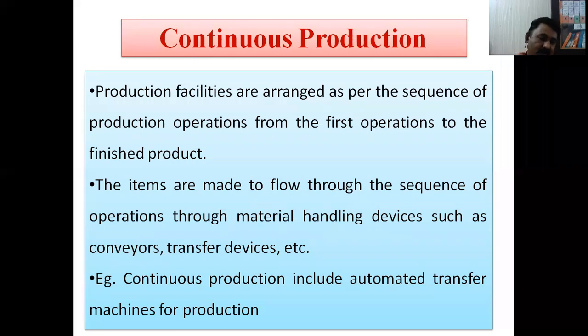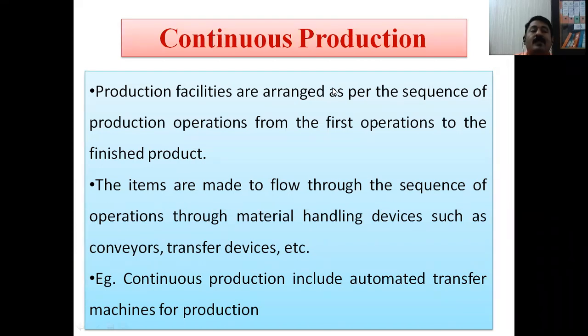Then the items are made to flow through the sequence of operations through material handling devices such as conveyor and transfer devices. In mass production, manual interference is there at some junctions, but in this case there is very little manual interference. The items flow from first to second, second to third, third to fourth, fourth to fifth, and assume that there are 60 operations. It will continue to flow through that operation series, and when the final product is ready, it will go for dispatch.